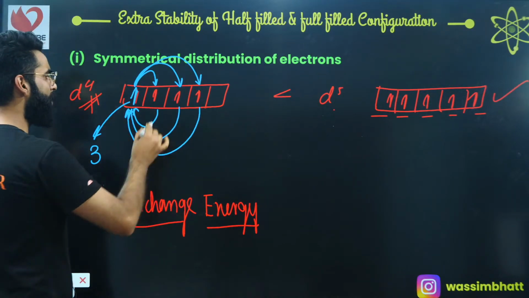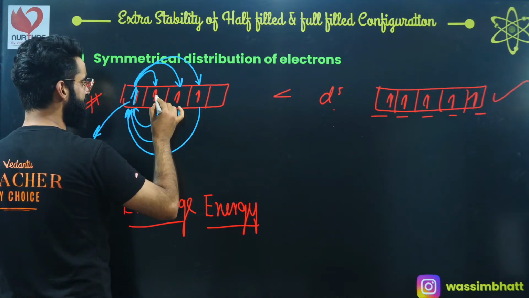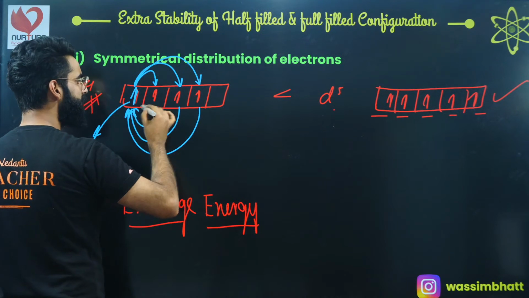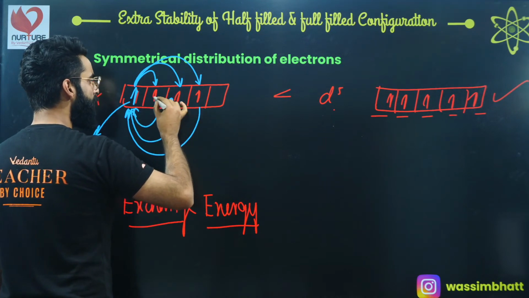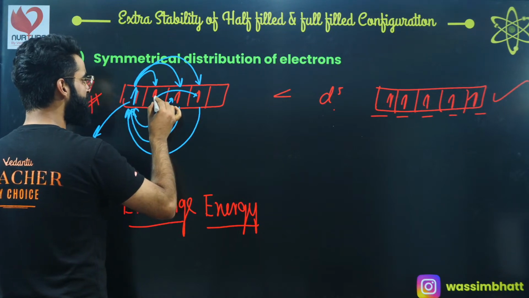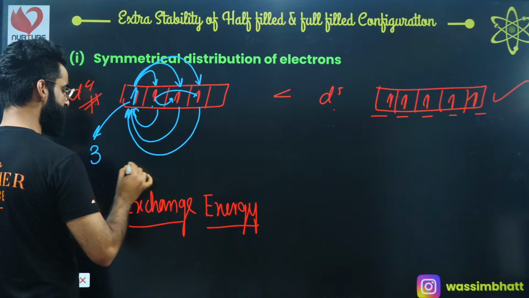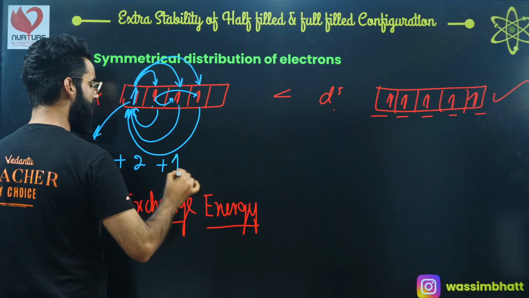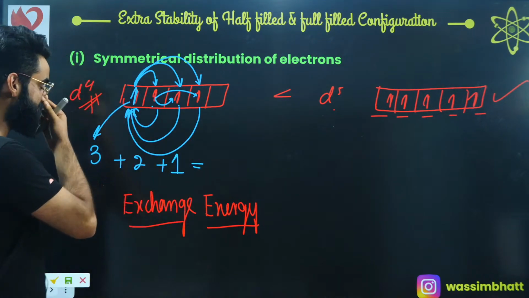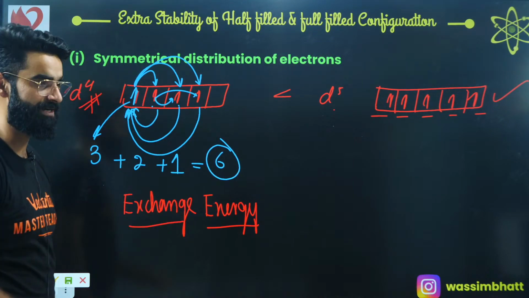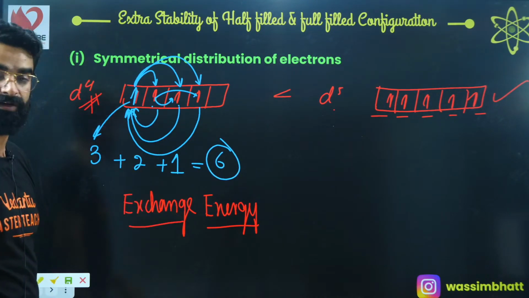Similarly, if I ask you how many exchanges are possible for the second electron, the second electron can go to this position, but it's already counted. Now this second electron can go here or it can go here, right? So there are 2 exchanges possible for this one. Similarly, there will be 1 exchange possible for this one. So how many total exchanges are possible in case of D4 configuration? 3, 2, 5 plus 1, 6. So there are 6 exchanges possible in case of D4 configuration.